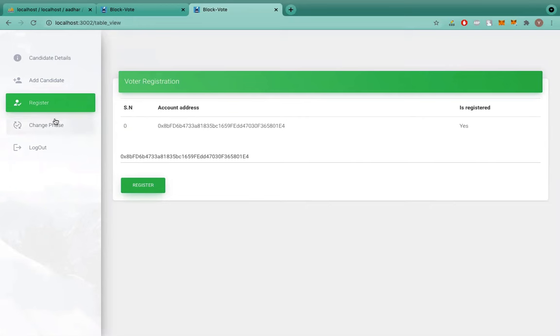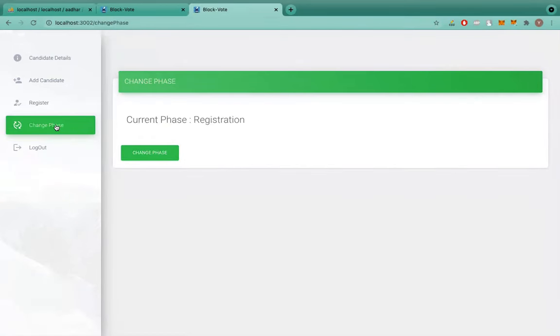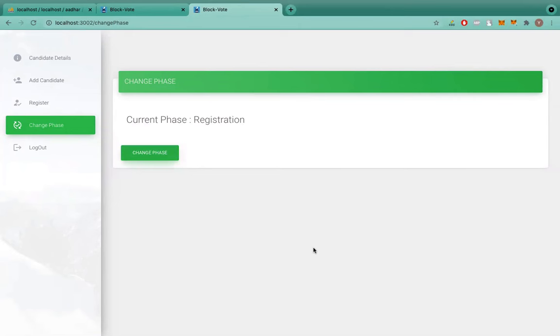Now we will move to the next section, the change phase section. Here basically the current phase is the registration phase. All the adding of candidates and registration of voters are performed in this phase only, and a voter cannot vote until this phase is over. Now what we will do is change the phase. Only the admin can change the phase, so we will change the phase, and I will confirm the transaction, and we can see here the current phase has been changed to voting.